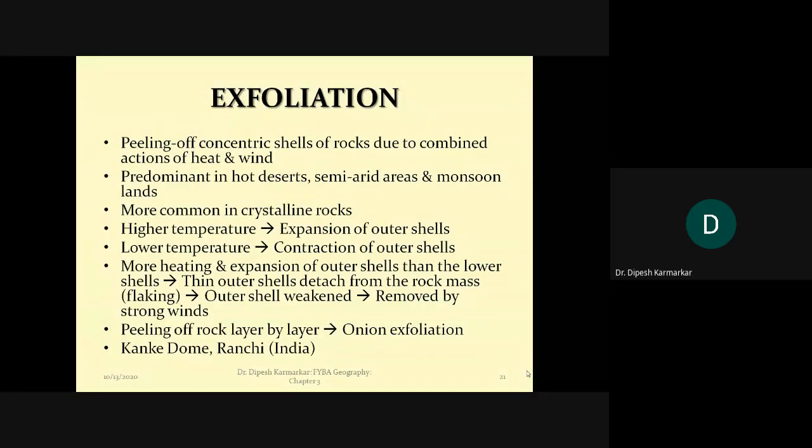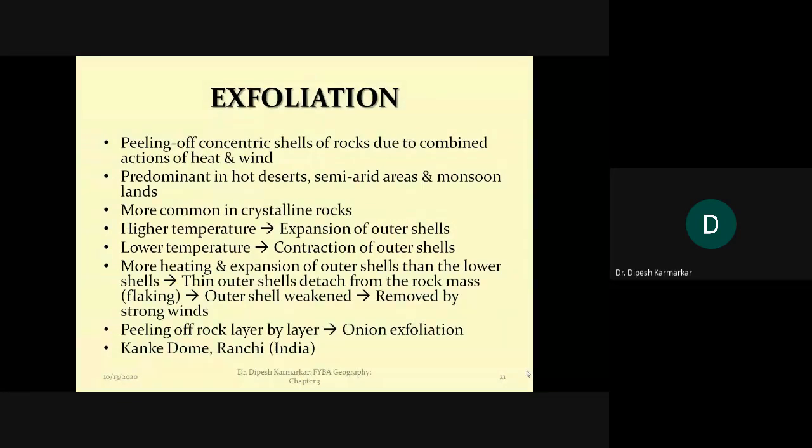Now, when expansion and contraction happen in a large block of rock, it leads to the breaking of big boulders due to development of cracks, and we call it block disintegration. In granular disintegration, the rock breaks very slowly, gradually, granule by granule, and every grain of the rock keeps on separating slowly.